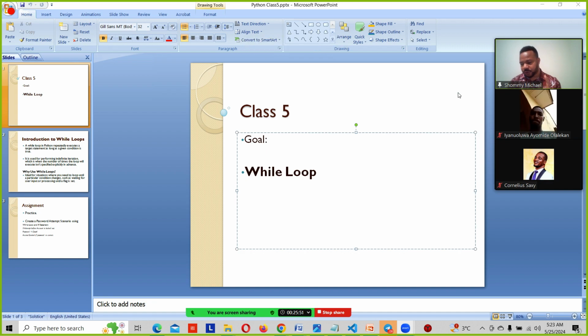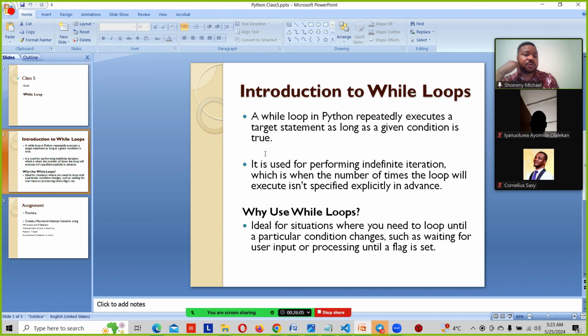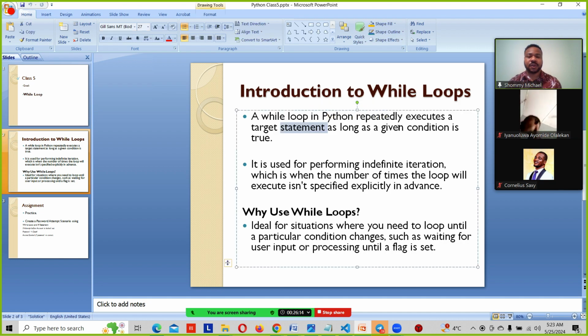So I think we've covered for loop, right? In our last class we covered for loop and what loop can do for us. So we'll be diving into while loop today. And then what is a while loop? A while loop is a loop in Python that repeatedly executes a target statement as long as a given condition is true.